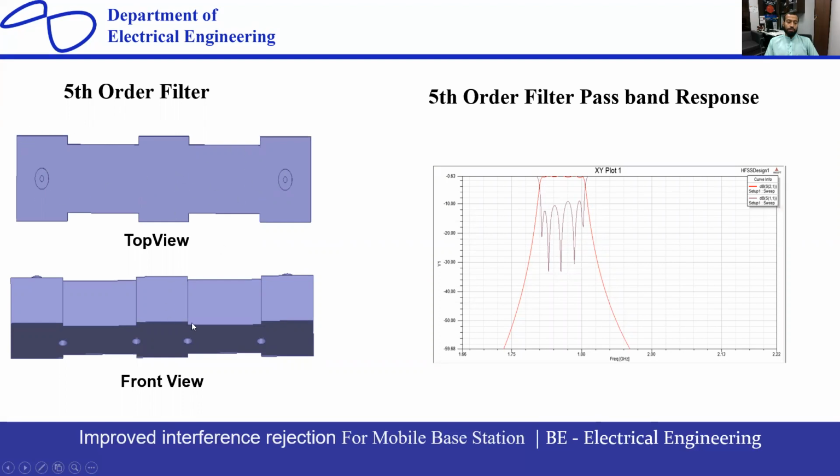This is the top view of the structure, and this is the front view of the fifth order filter. This is the pass band response, which I have already done, but only the stop band response is remaining. Since it's a research type project, we want to continue it as well. So the work in my final project goes up to fifth order.